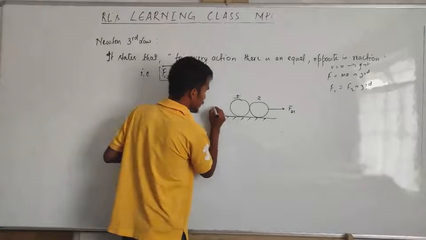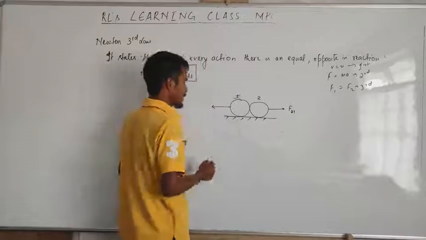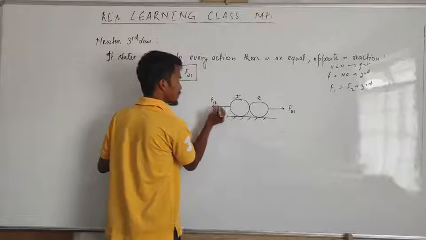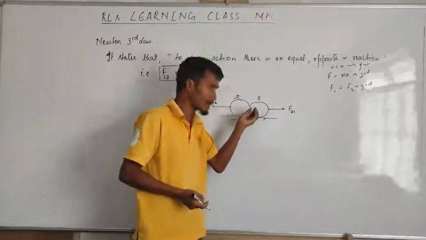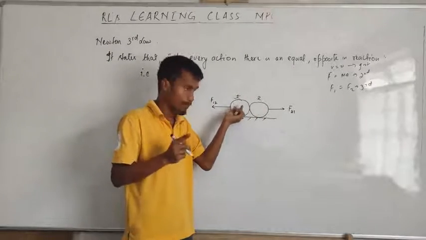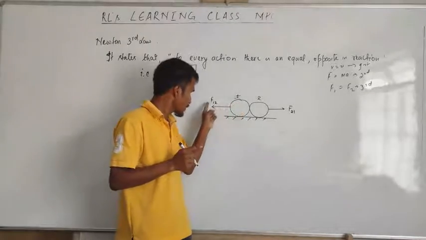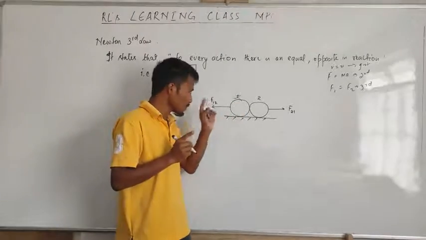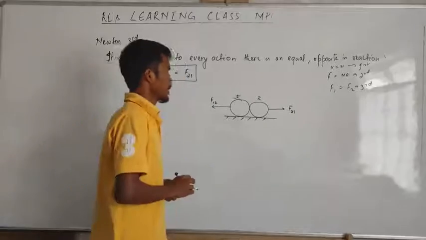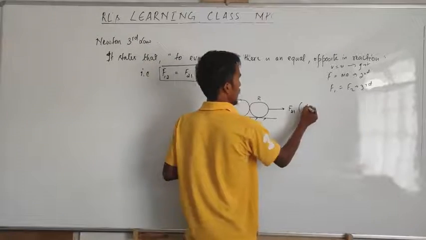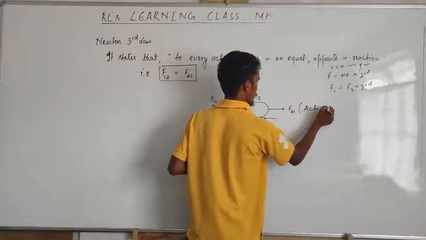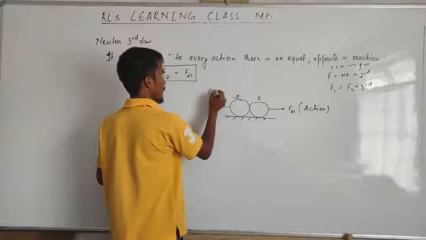Then this object 2 will push this side. Now that will be F12, meaning force exerted on object 1 due to object 2. Now let's say this will be the action, then this will be the reaction.